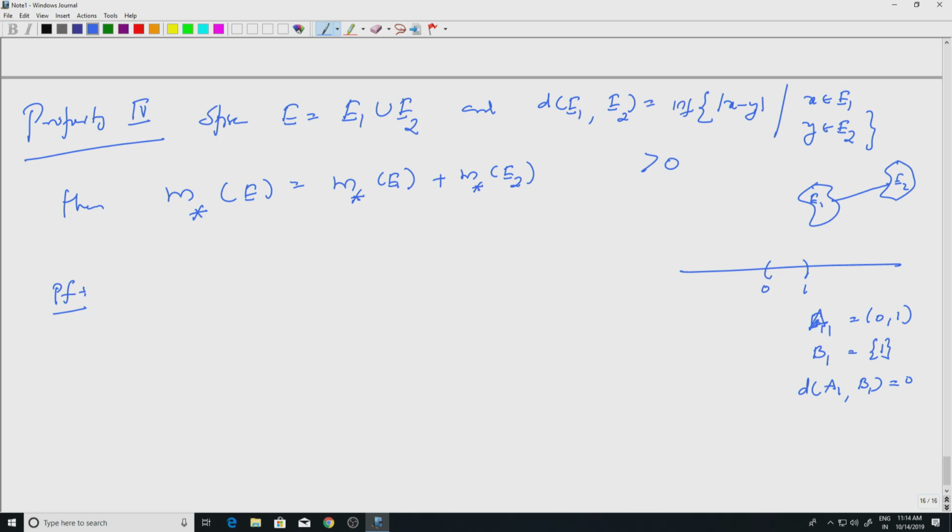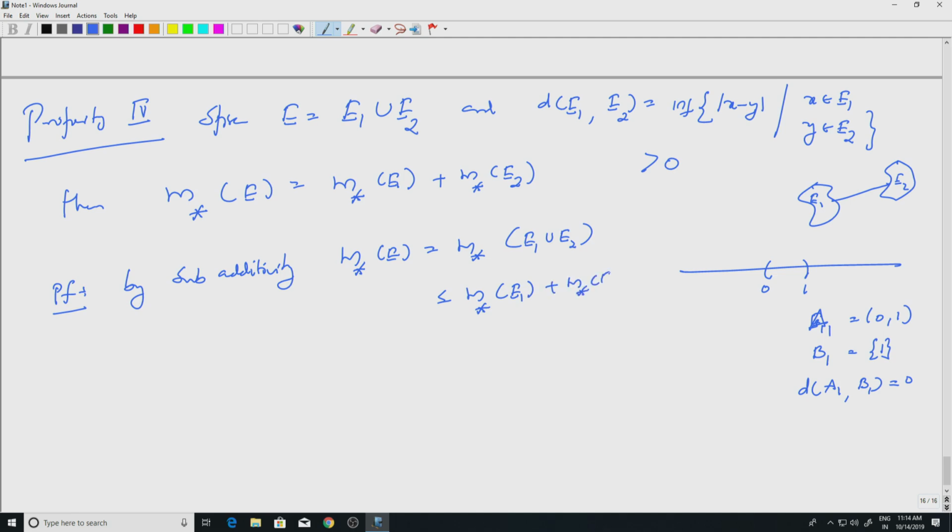Okay. So first of all, by subadditivity we have m star of E is equal to m star of E1 union E2, right. By subadditivity this is less than or equal to the sum of the outer measures of each component, right.